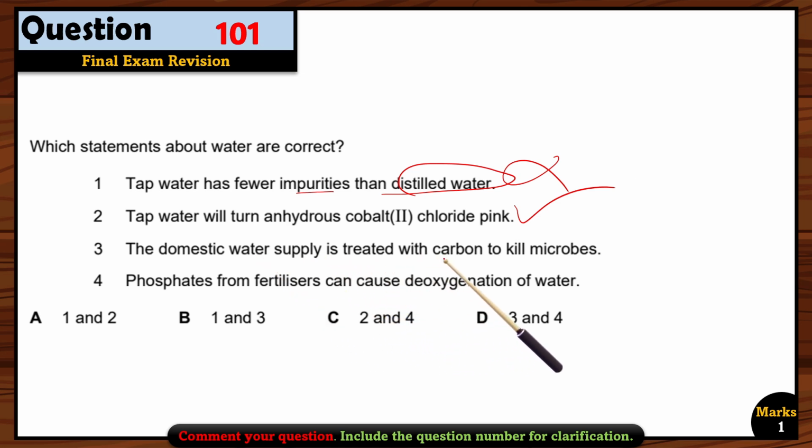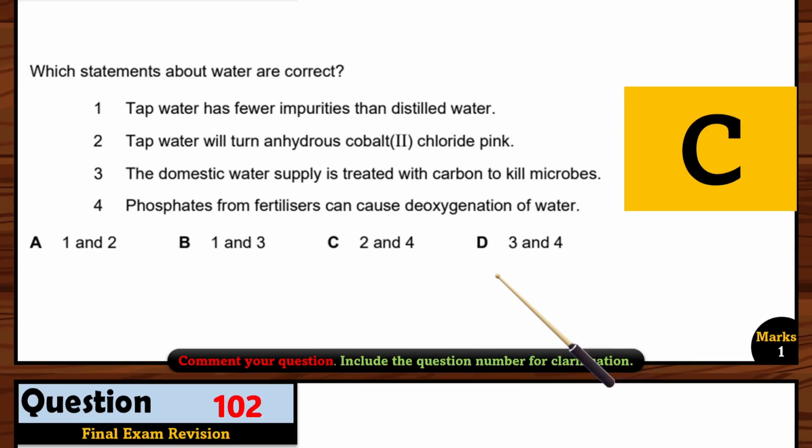The domestic water supply is treated with carbon to kill microbes. Yes, it is treated with carbon, but not to kill microbes, but to remove the smell, okay? Any bad odor, it is used to remove that. Phosphates from fertilizer can cause deoxygenation of water. Yes, that is right. When fertilizers move into the ponds or the rivers, they usually cause the deoxygenation of the water, and many marine life or river life can be damaged because of this, or many fishes can even die. So that's why option 2 and option 4 are right. That is option C. Okay, so option C is the correct option.